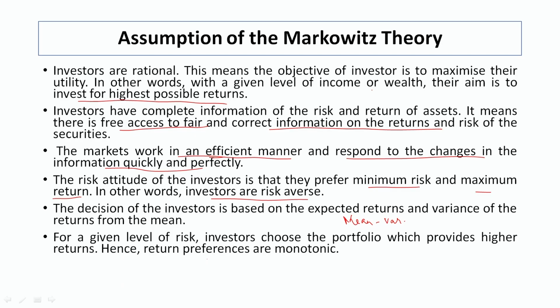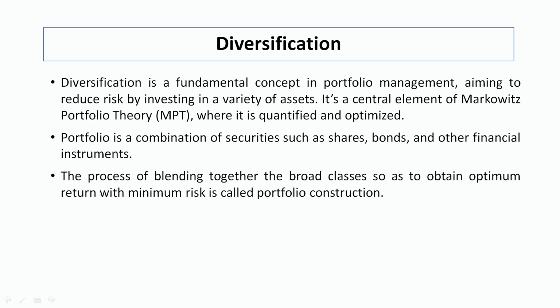Hence, return preferences are monotonic. Return is a basic concept on the basis of which we are going to select a portfolio. Suppose there are combinations, and on the basis of combinations 5-6 portfolios have been formed by the investor. Then he has to select which portfolio is giving him maximum return, and that portfolio will be selected by the investor. Now, coming to the concept of diversification.